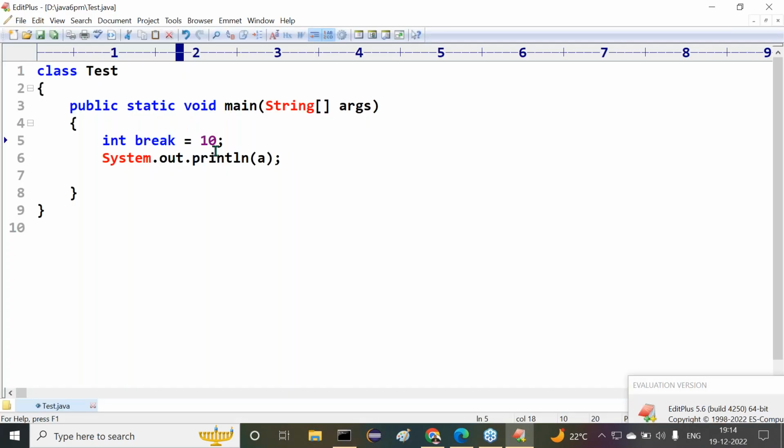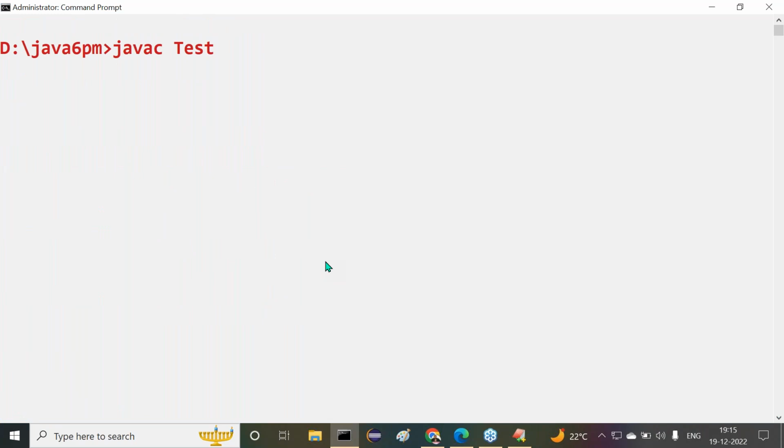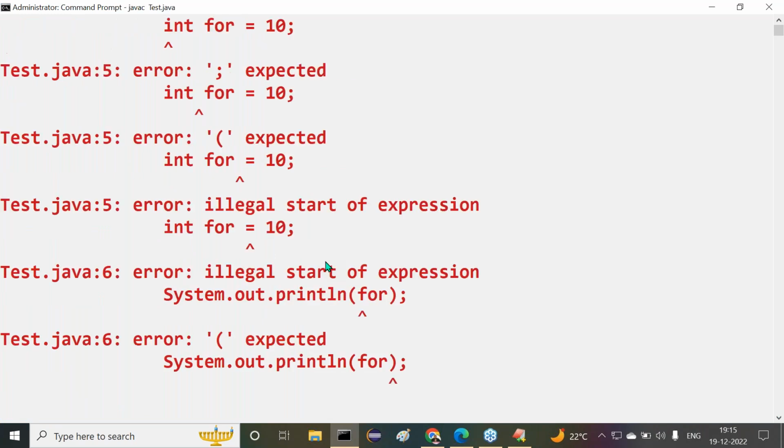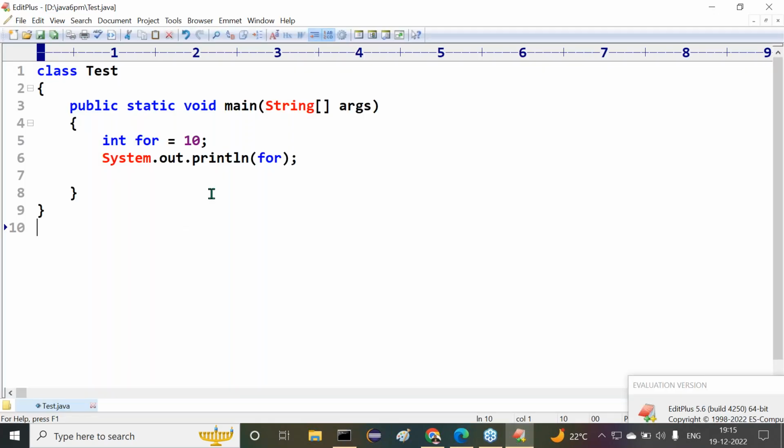Next one, after completion of this, another thing is: for. I want to use for now. Here also we get a compilation error. javac test.java, the number of errors here we are getting. So the points are not yet completed here. A few more points are remaining, guys.